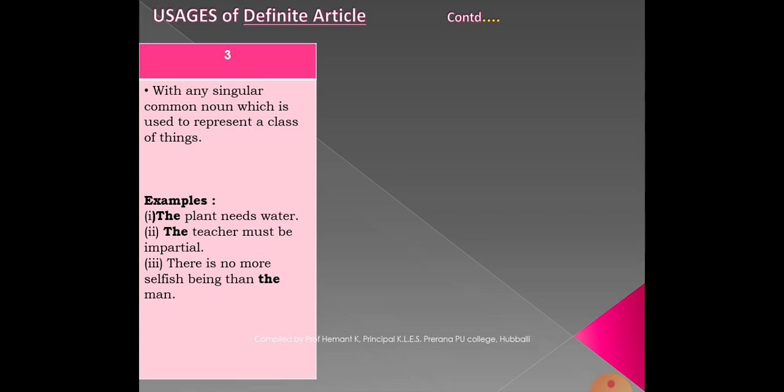First one, the plant needs water. It is applicable for everyone, the class of plants. Every plant needs water. Our teacher must be impartial, right? It is the class of teachers.